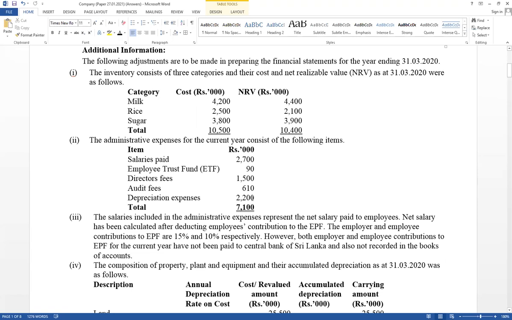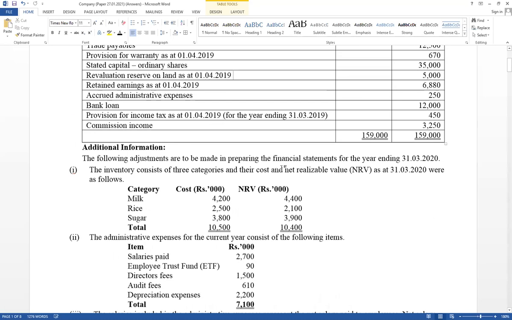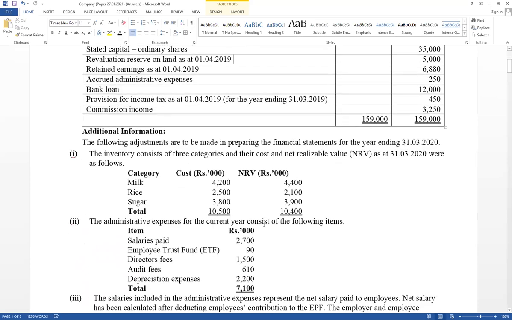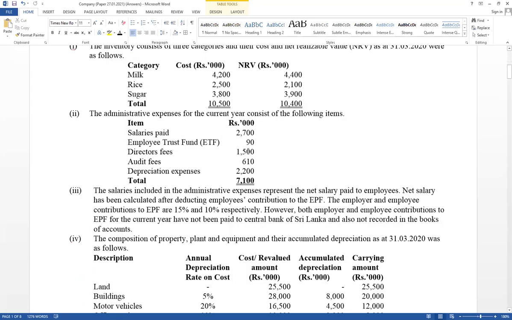Very important: this is the composition of administration expense. The total value is given in the trial balance, and its composition is given here. Therefore, the trial balance included those things: salary paid amount, ETF expense, directors' fees, auditors' fees, and depreciation are also available in the trial balance.